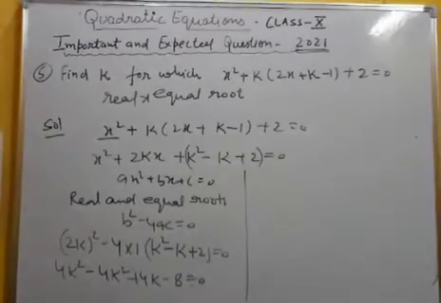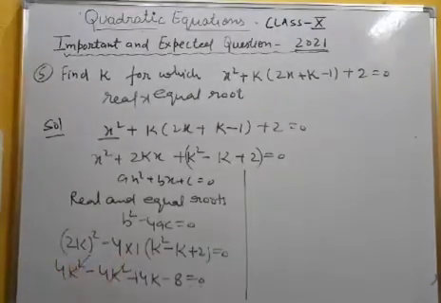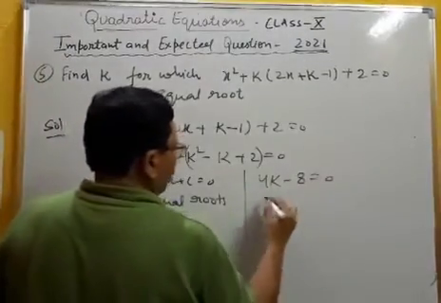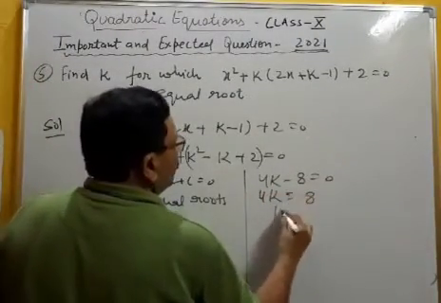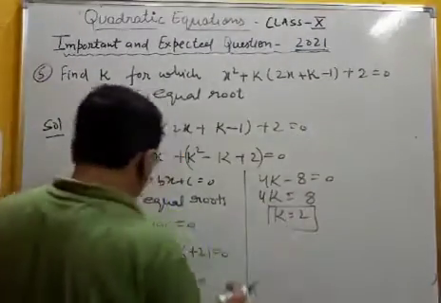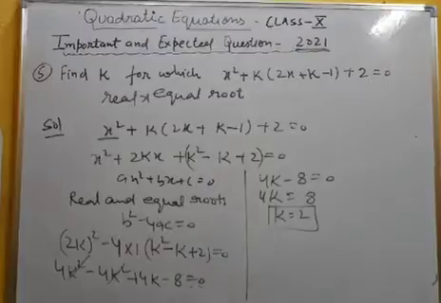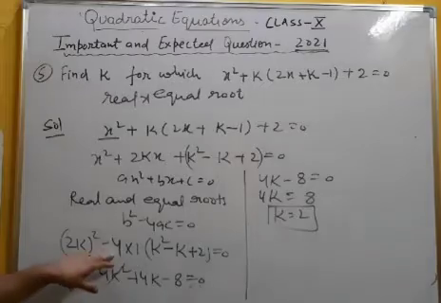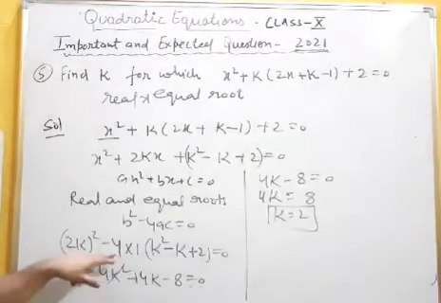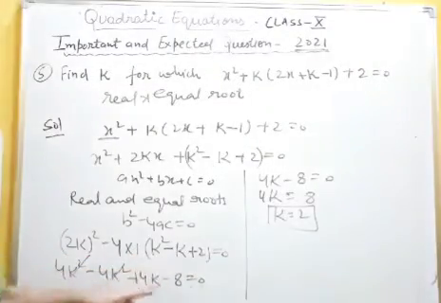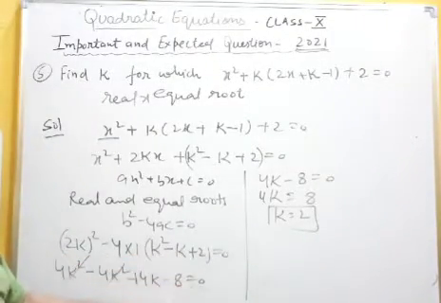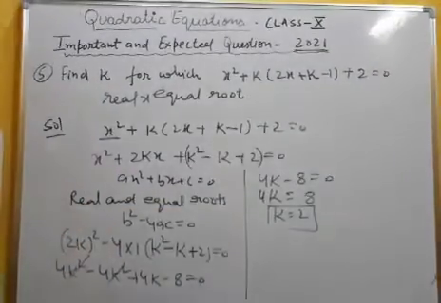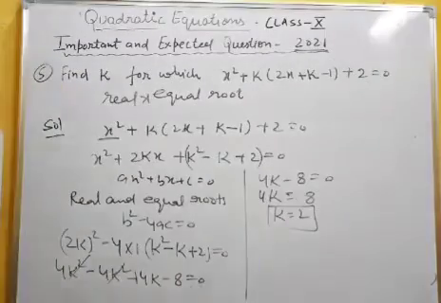Check calculations. Now see, 4k square and 4k square cancel. What will you get? 4k minus 8 is equal to 0. 4k equal to 8. K is equal to 2. This is 4 multiplied by ac, right? So b square minus 4ac, 4 into the c value k square minus k plus 2, multiplied by 4, gives 4k square minus 4k square plus 4k minus 8. Solve: k is equal to 2. So when you substitute k is equal to 2, the result will be equal roots. I think it is clear.